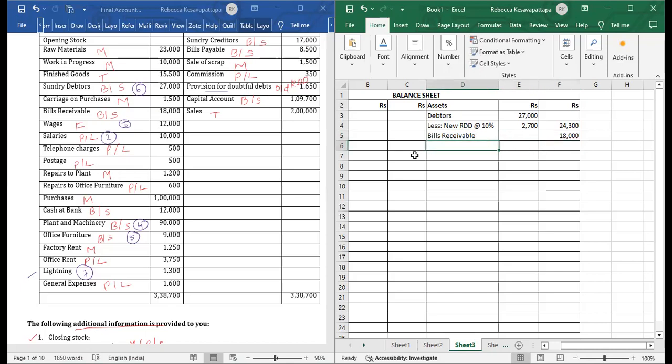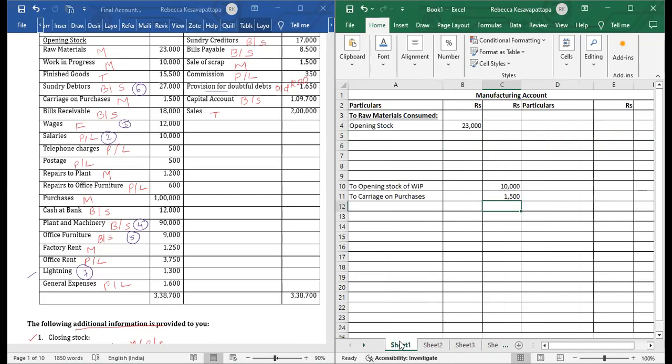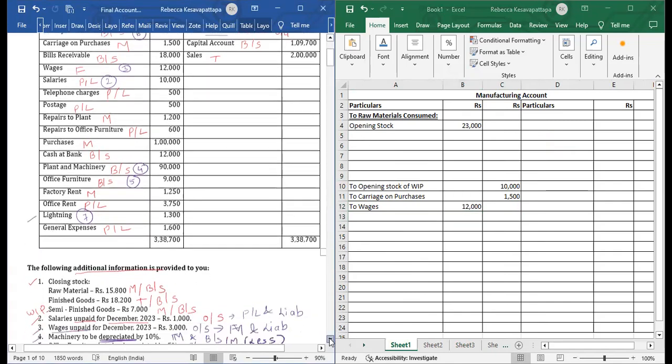Next, wages. Wages has to be written in the manufacturing account. It is relating to the factory, so it has to be written on wages, but it has an adjustment, number 3. We'll first mention to wages, inner column, 12,000, because there is an adjustment. We'll see what the adjustment was.